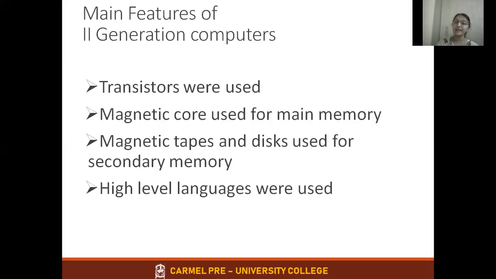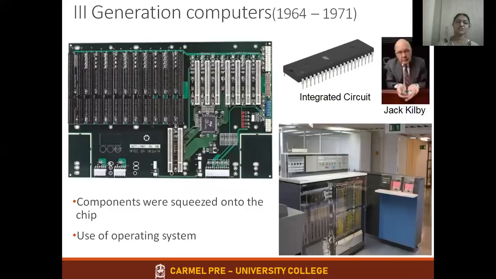Then magnetic tapes and magnetic discs are used for secondary memory. Okay, magnetic tapes and discs were used for the secondary memory. Then high level languages were used for programming. These are the main features of second generation computers. Moving on to third generation computers. Third generation computers, introduction of the IC chip.